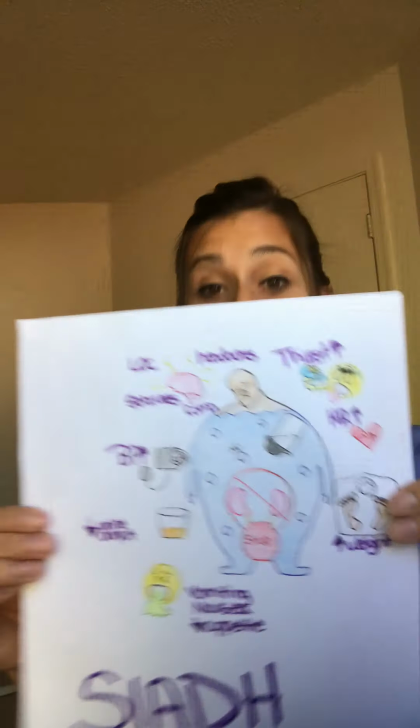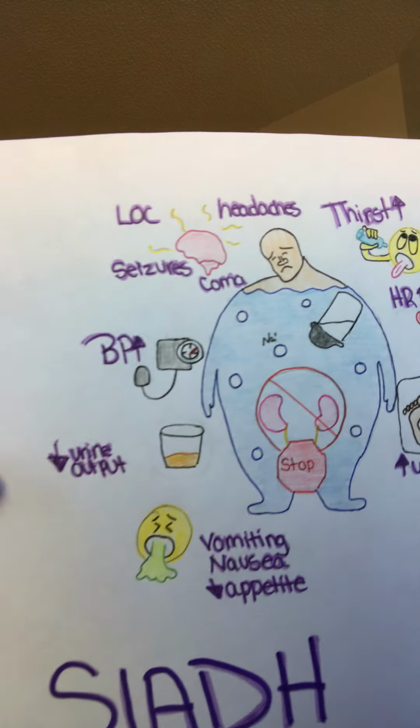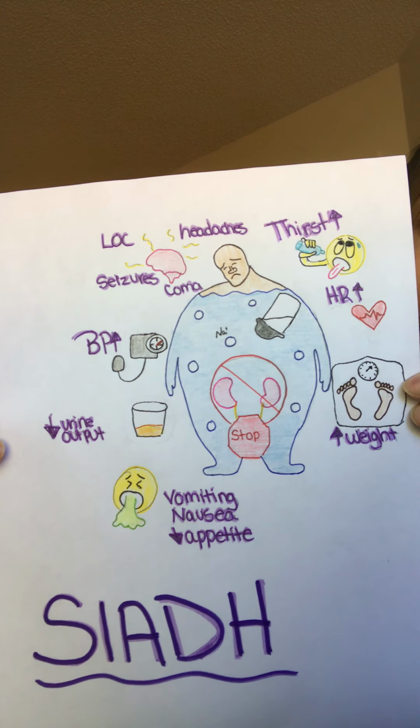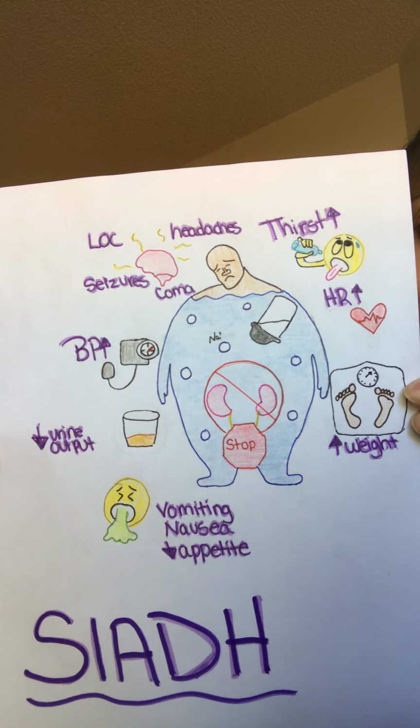So let's go into those clinical manifestations. What happens to our patient when they have SIADH? Well, I'm a very visual person, so in my brain, I had to draw it out. Here's my pretty picture of what happens to a patient when they have SIADH. We have to go back to the pathophysiology when thinking about these things. They're going to be extremely thirsty because they have a depletion of salt. Their body's thinking they're dehydrated.